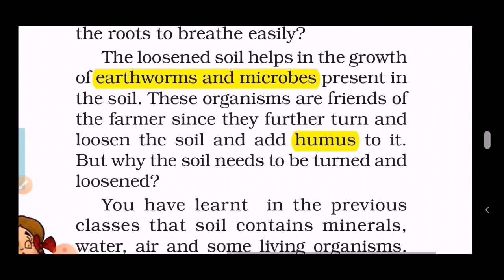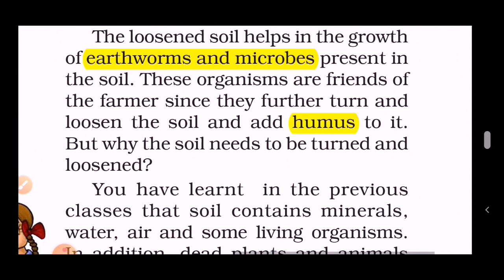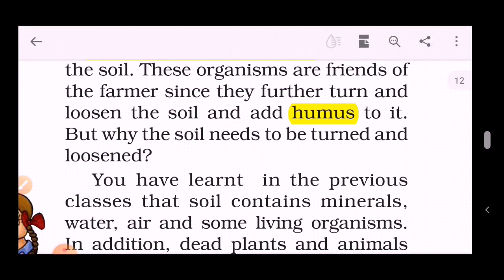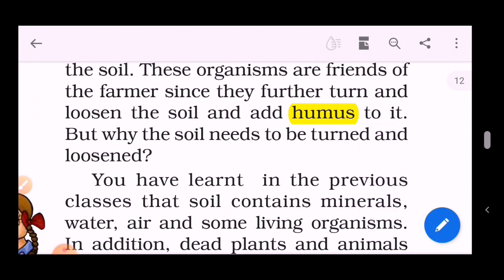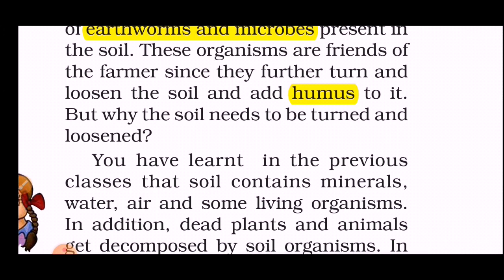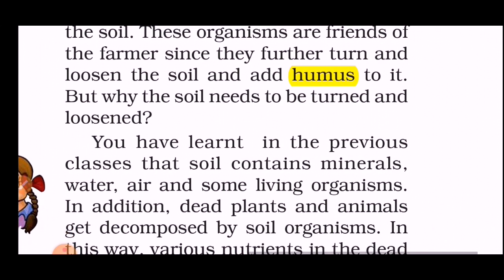These organisms are friends of the farmer. They are considered as farmer's friends, since they further turn and loosen the soil and add humus to it. Please underline humus. Humus is the byproduct or the excretion of earthworms that provides nutrition for the plant growing.